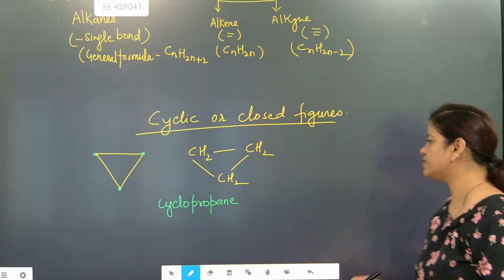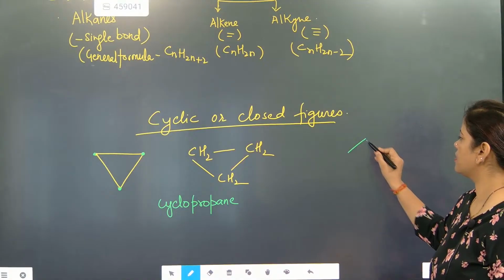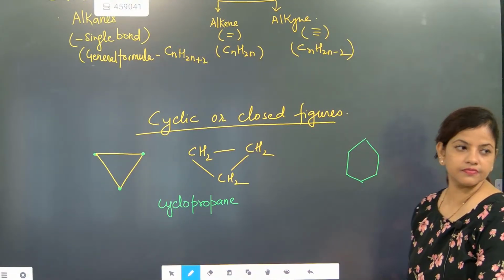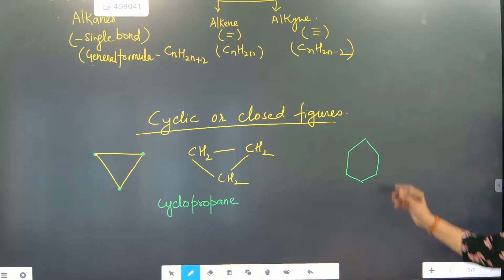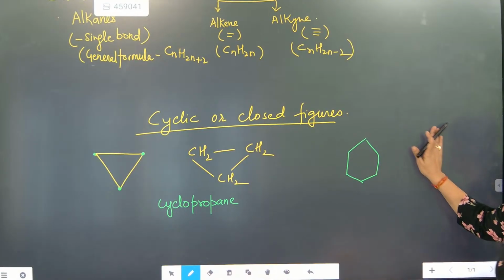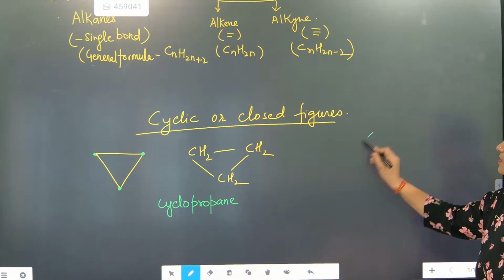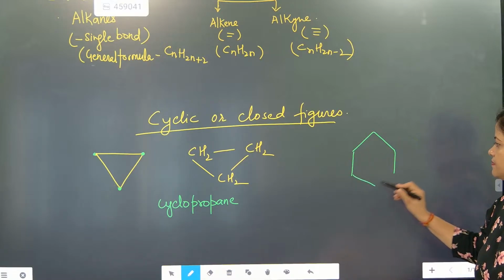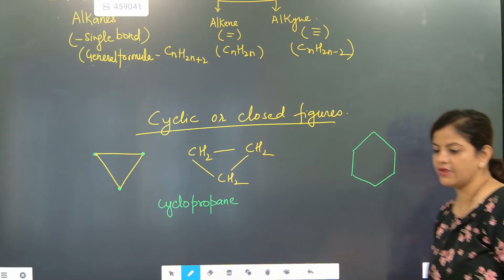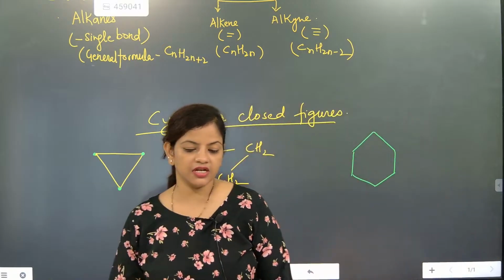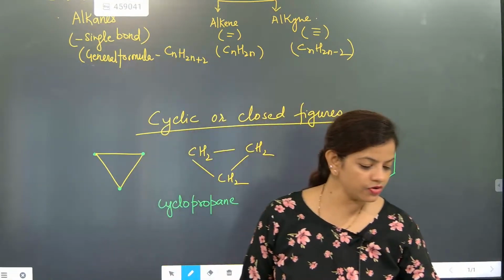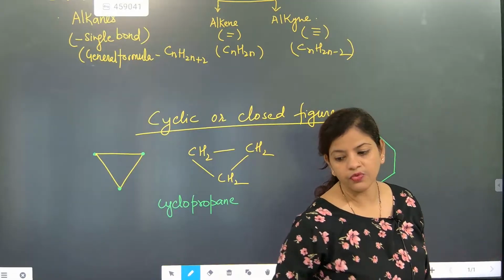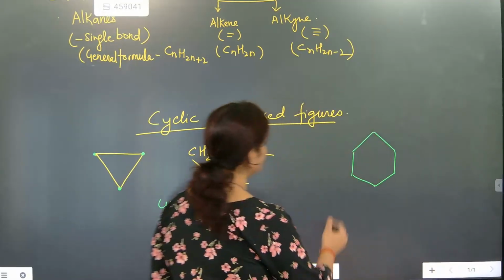But if somebody gives you this one, I'm just drawing it. You tell me what is the name of it. Wait, I'll draw it nicely. What is the name we are going to write for it? Cyclohexane.